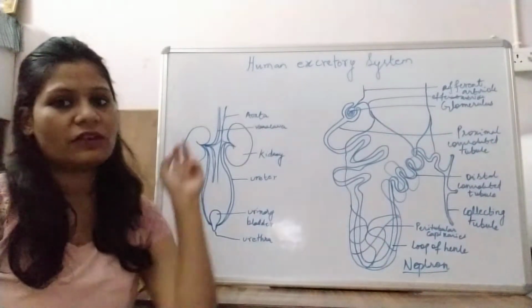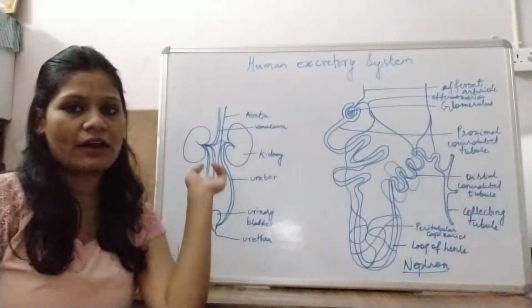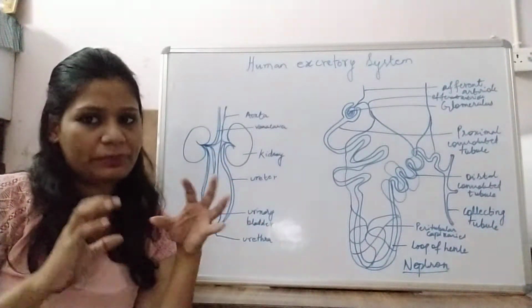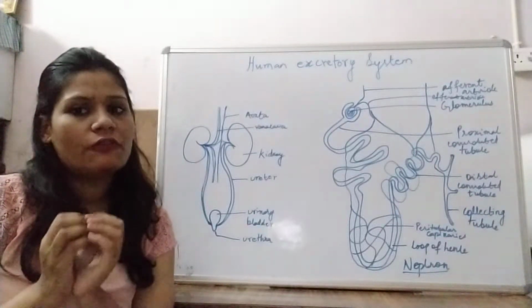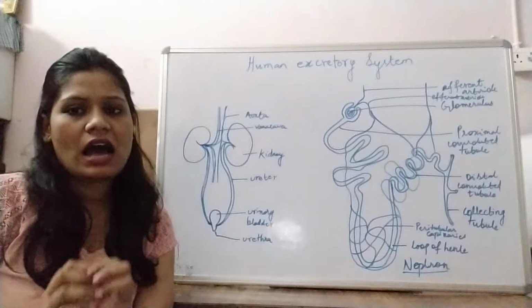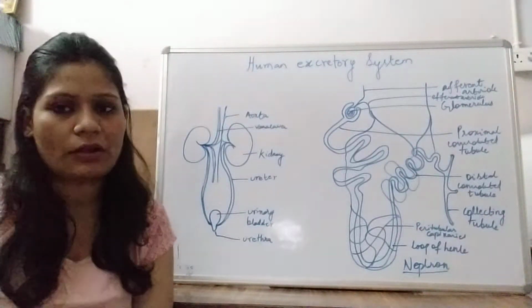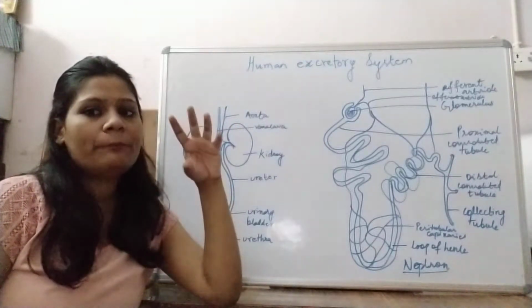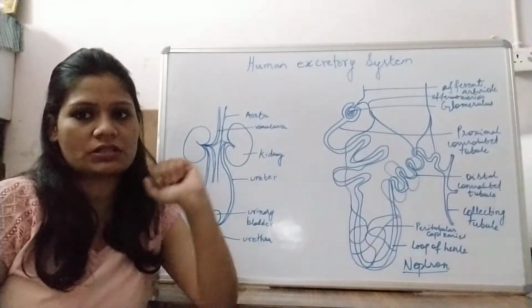For this process, we have a pair of kidneys, a pair of ureters, a urinary bladder for temporary storage, and the urethra, from where ultimately the toxic waste products are concentrated and thrown away from the body. The kidneys are bean-shaped structures.